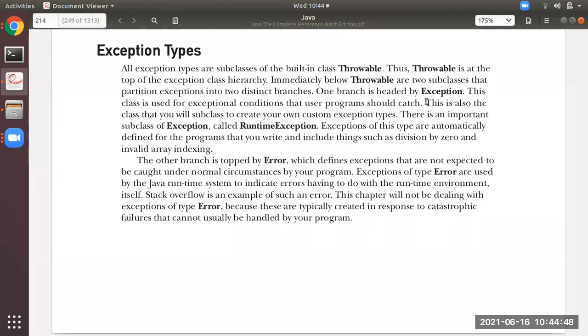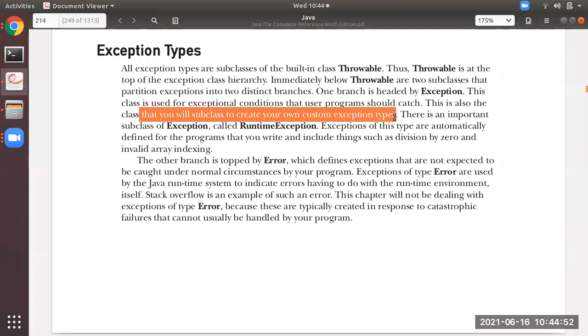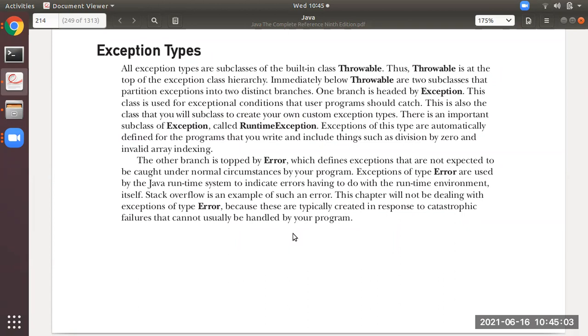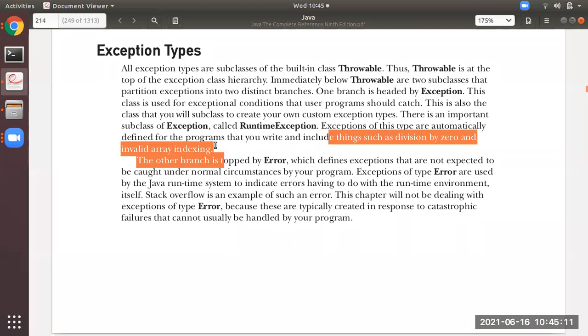This is also the class that you will subclass to create your own custom exceptions. This is an important subclass of Exception called RuntimeException. What kind of exceptions will it have? Two or three exceptions you will see in this chapter, that is division by zero and array indexing. Apart from that, other exceptions are also there which you will learn.